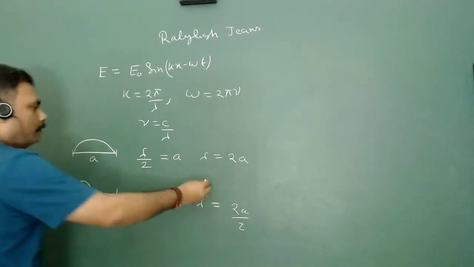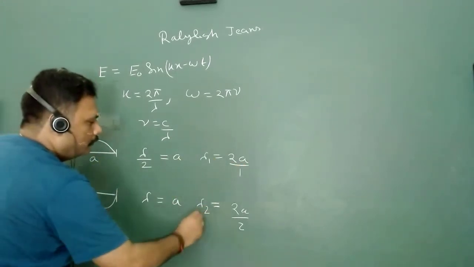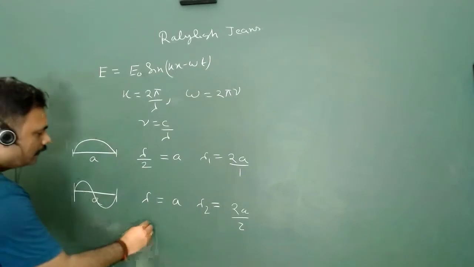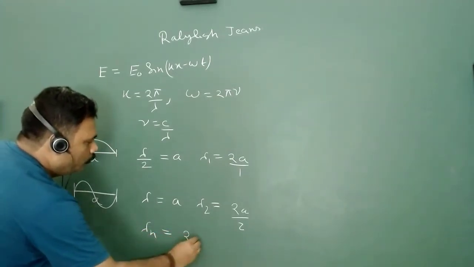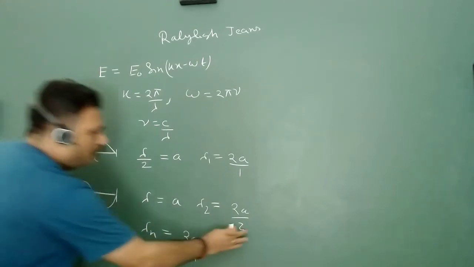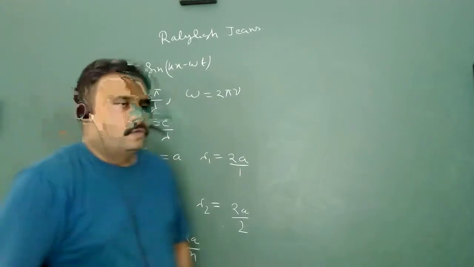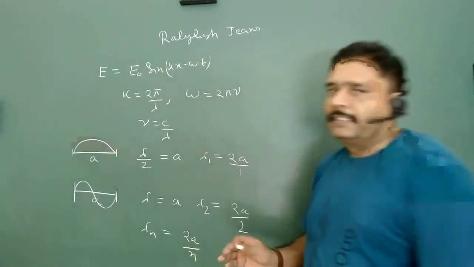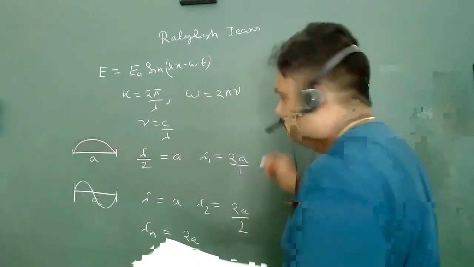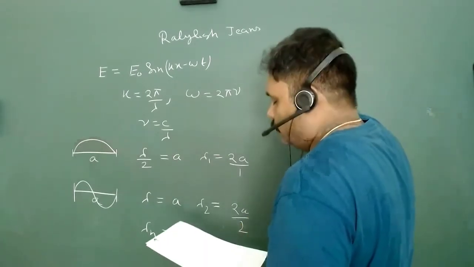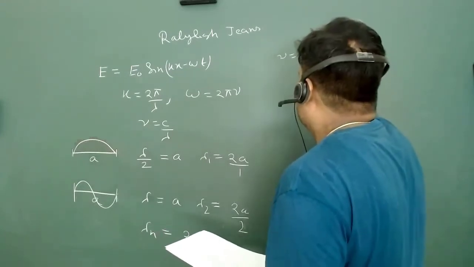So why are we using 1? I will just give 1, I will give 2, so 2. So similarly, we can just talk about lambda n is equal to 2a upon n. Now, we also have the relationship of wavelength and frequency for light. So what is the relationship? We have nu is equal to c upon lambda.